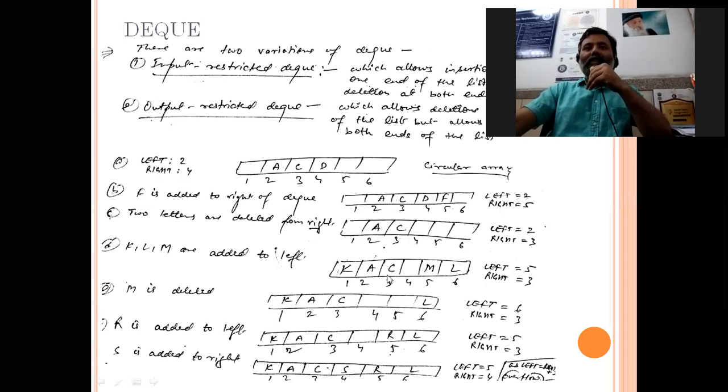You can see insertion and deletion can take place at both ends. M is deleted, then left becomes 6. R is added to the left, then again left becomes 5. S is added to the right, then right becomes 4. So in this way, we can insert and delete at both ends. So these are some variations.